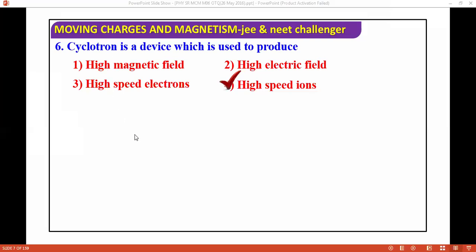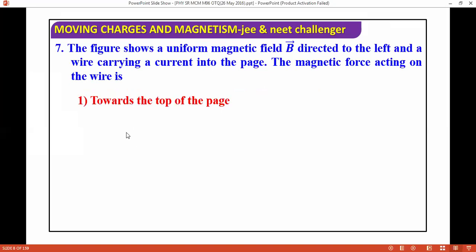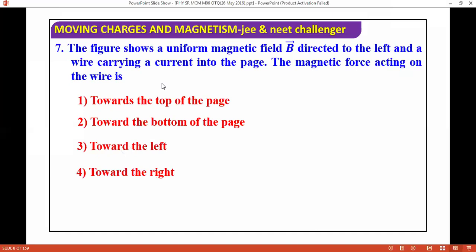Next question we are moving with. The figure shows a uniform magnetic field directed to the left and a wire carrying a current into the face. So I had drawn the figure. The magnetic field is towards the left, and the wire carries a current into the face. This is the direction of the magnetic field, and the direction of current is into the page.